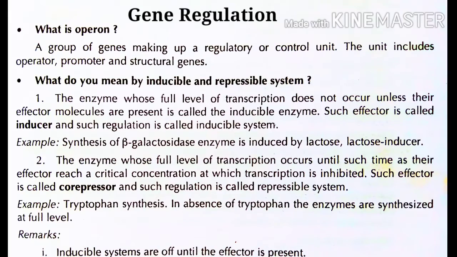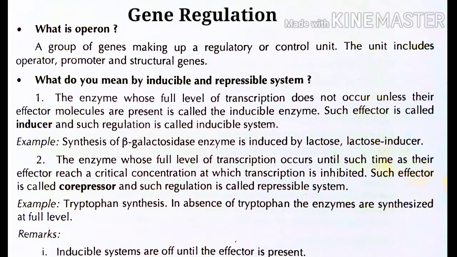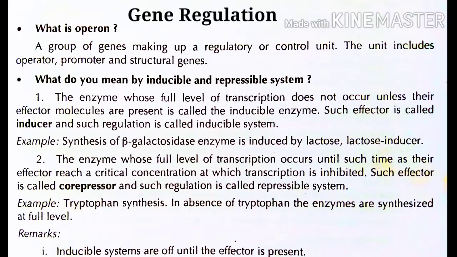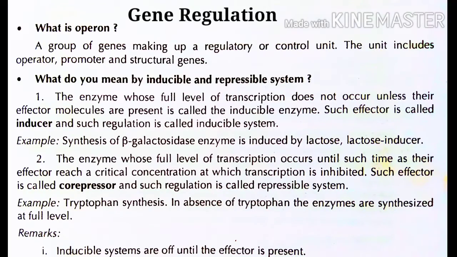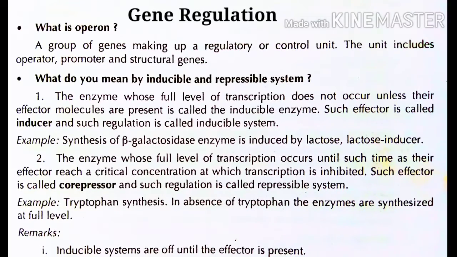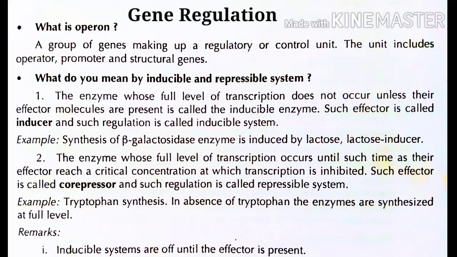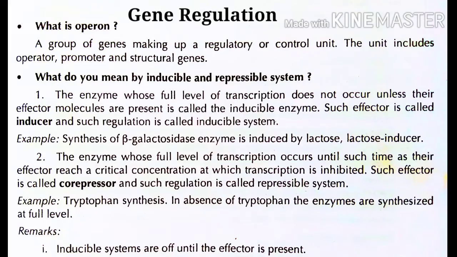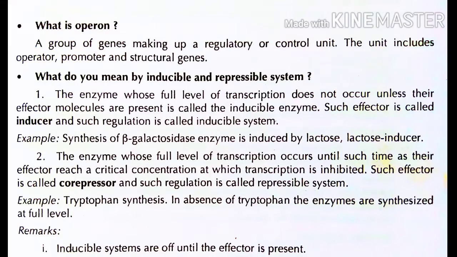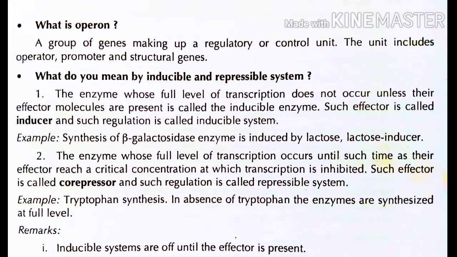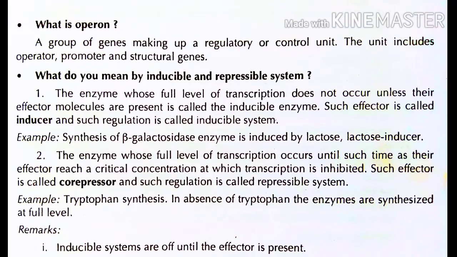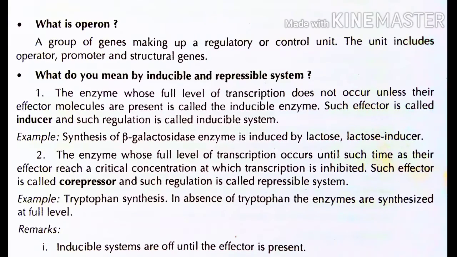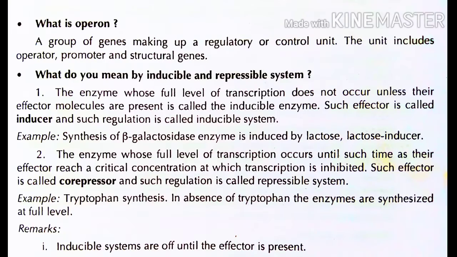Now next, what do you mean by inducible and repressible system? The enzyme whose full level of transcription does not occur unless their effector molecule is present is called the inducible enzyme.